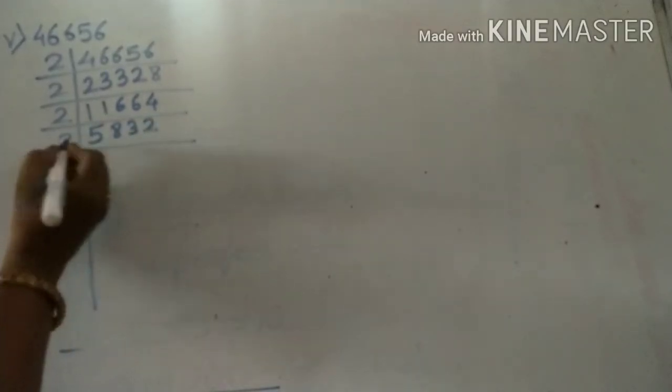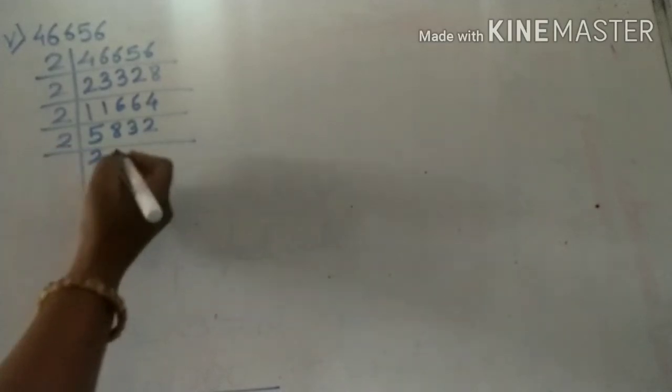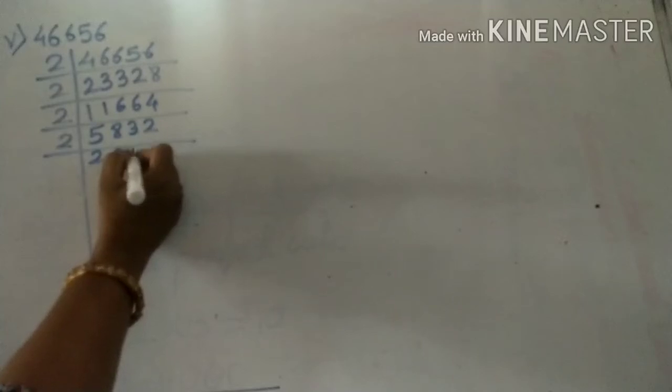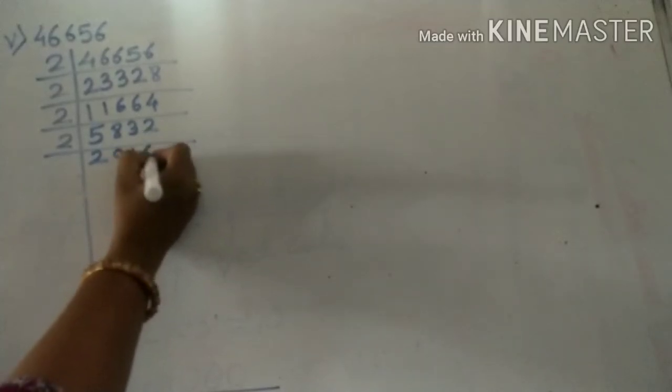Next, 2 2s are 4. 2 9s are 18. 2 1s are 2. 2 6s are 12.